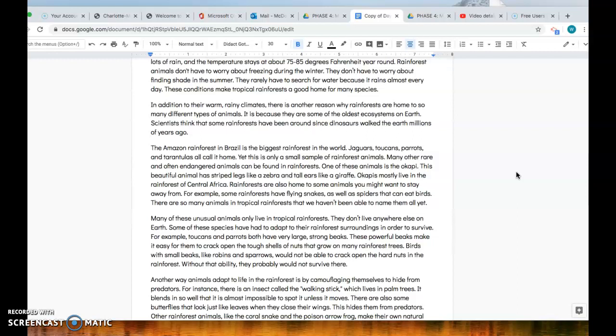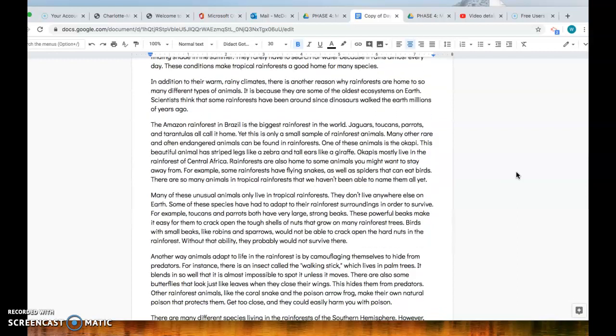Many other rare and often endangered animals can be found in rainforests. One of these animals is the okapi. This beautiful animal has striped legs like a zebra and tall ears like a giraffe. Okapis mostly live in the rainforest of Central Africa. Rainforests are also home to some animals you might want to stay away from. For example, some rainforests have flying snakes as well as spiders that can eat birds. There are so many animals in tropical rainforests that we haven't been able to name all of them yet.